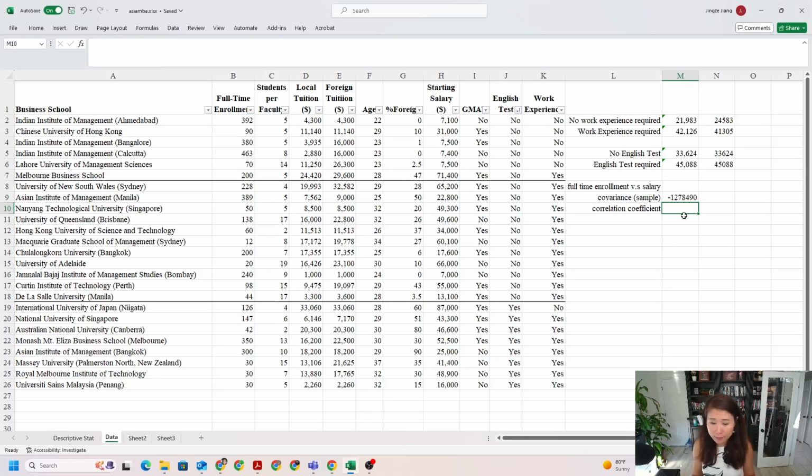It's negative. That means the full-time enrollment versus the salary have a negative relationship. Basically, the more students enroll, the lower the students' starting salary. That kind of makes sense, maybe because the university is not selective enough to get the best candidates who are able to find the best jobs. Another reason is that students don't get enough attention from the faculty, so they are not able to learn a lot, demonstrate it to employers, and find a better job. This makes sense, but we don't know from the statistics how strongly these two variables are correlated. Therefore, we need to use the correlation coefficient.